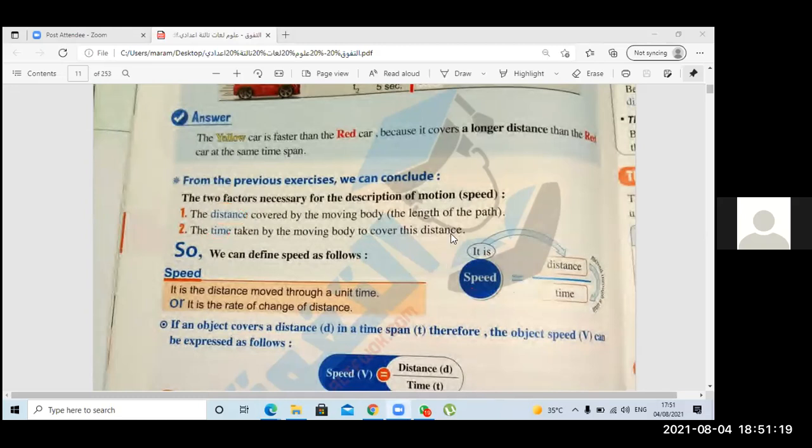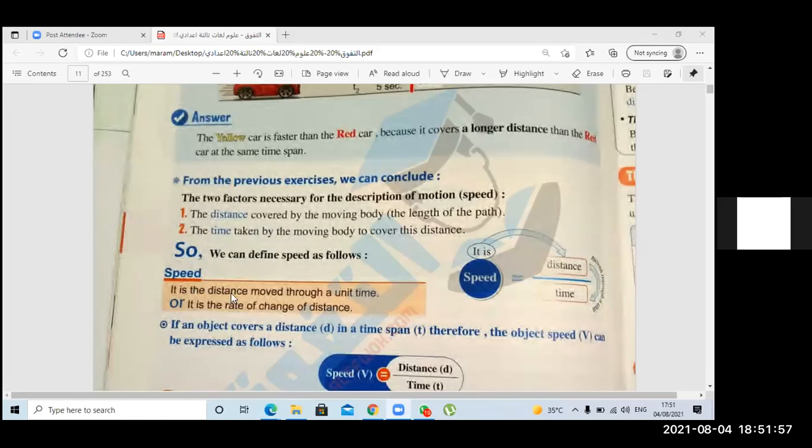Okay, so Anas, how can I calculate the speed? I can calculate the speed by distance divided by time. Distance divided by time, excellent. Malak, how can I calculate the speed? Okay, Mirna, come on. Speed, we will do distance over time. Distance over time, excellent, perfect.